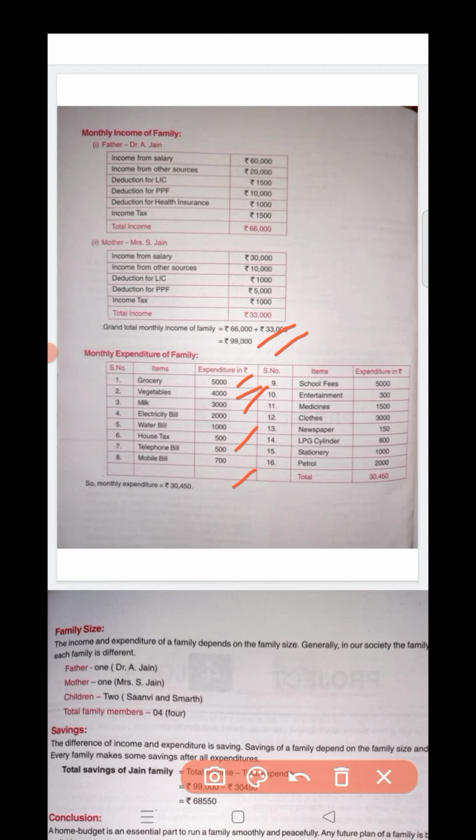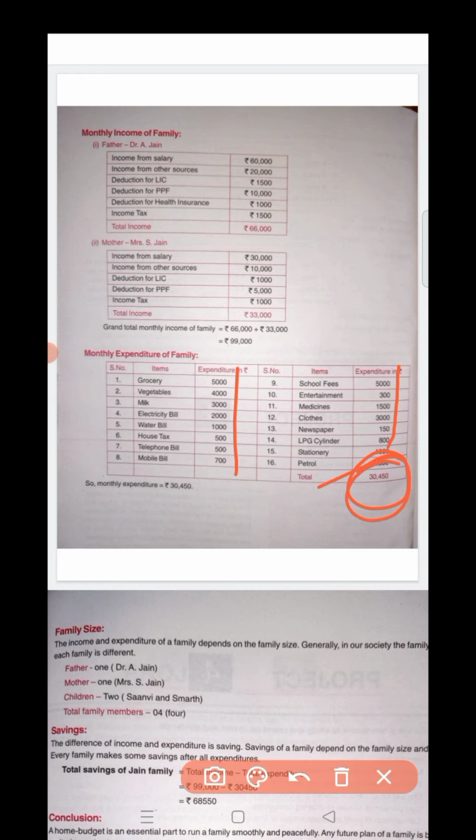All these various types of expenditure are given here: school fee, entertainment, clothes, newspaper, stationery, petrol. You may add some extra expenditure also if you have, in this chart, and by the end you can see the total expenditure is 30,450. You add all these columns and that total will come here.